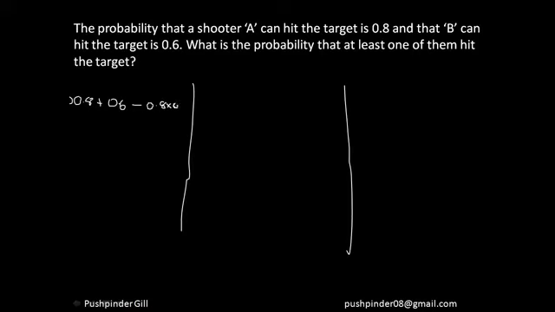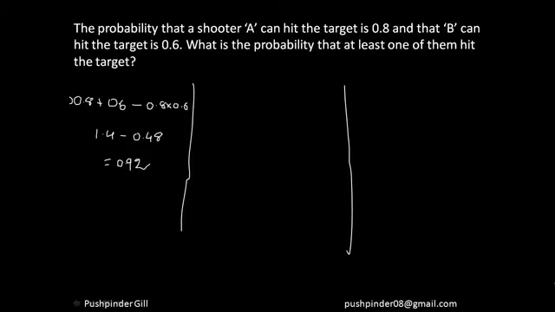So this is nothing but 0.8 plus 0.6, that is 1.4, minus 0.8 times 0.6, which is 0.48. If I calculate that, this is nothing but 0.92. So I got my answer here.